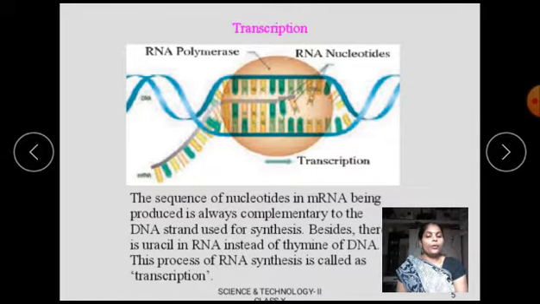Information about protein synthesis is stored in the DNA, and synthesis of an appropriate protein as per requirement is necessary for the body.